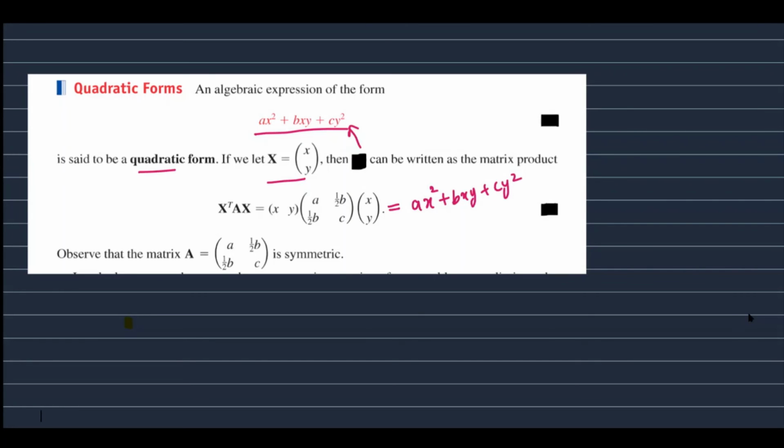Now, for example, consider the equation 2x square plus 4xy minus y square equal to 1.